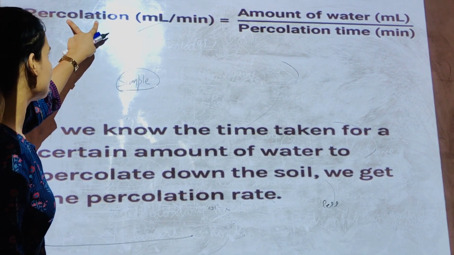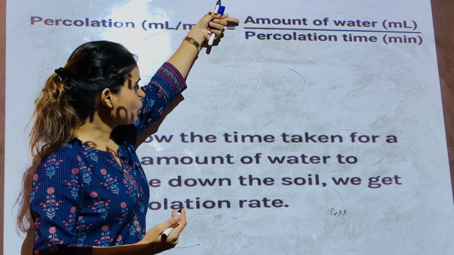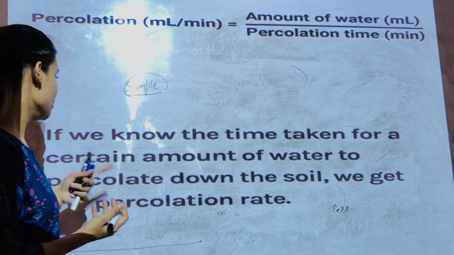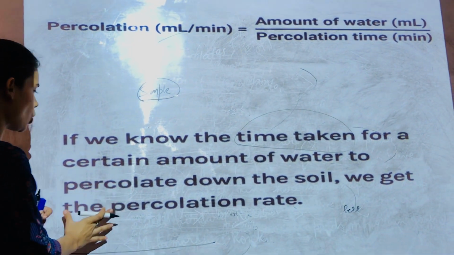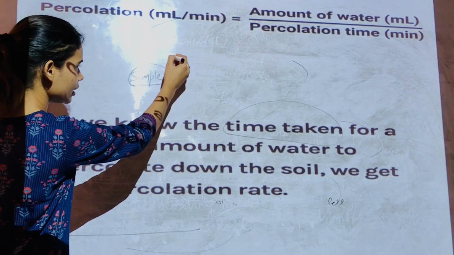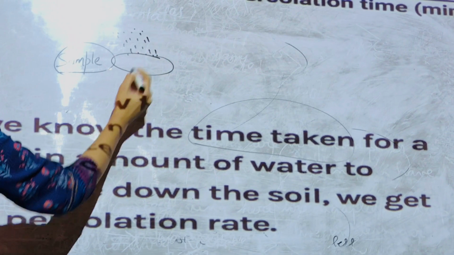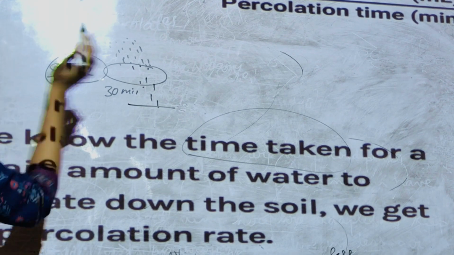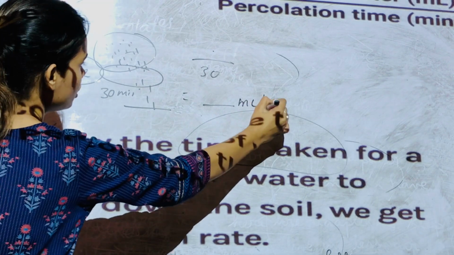So there is a simple mathematical formula for calculating percolation rate. You divide the amount of water by the percolation time and you get the percolation rate, if we know the time taken for a certain amount of water to percolate down the soil. For example, if a sample of soil takes about 30 minutes to percolate the water down to the lower horizon, you take the amount of water and divide by 30 and you will get the percolation rate.